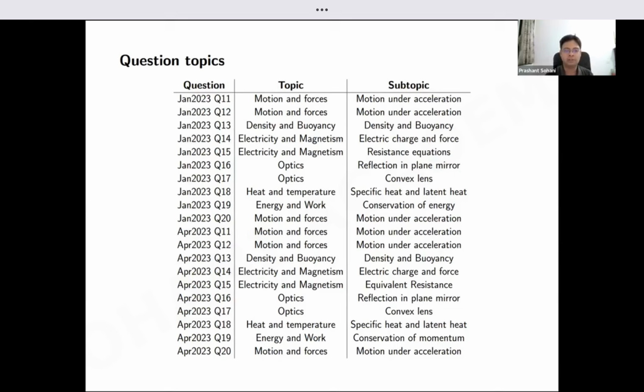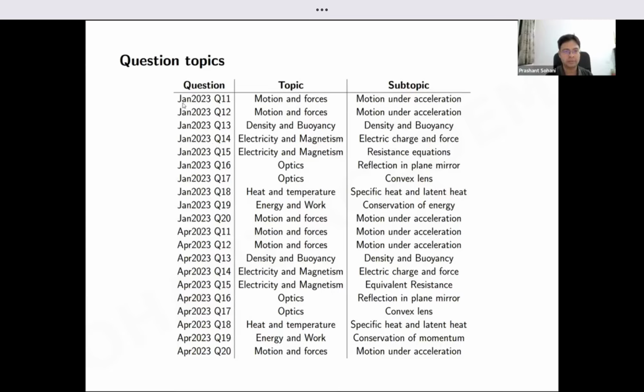When does study become boring? When you keep doing the same thing again and again. But it is in your hand to mix it up a little bit, try something different every time. If you do that, then you will keep on enjoying studies. So that is the only reason why I'm going to change the order. Otherwise, it is just the same questions, nothing different.